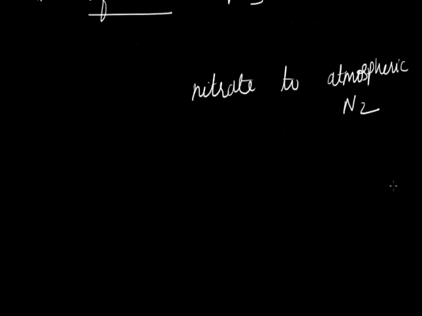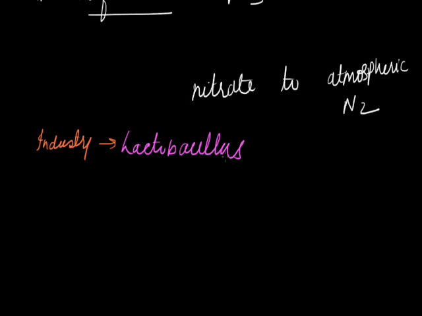In industry also, bacteria are used. The use of bacteria in industry is as follows. In the field of industry, the main use of bacteria is Lactobacillus. Lactobacillus bacteria help in the formation of milk products such as curd and cheese. This is only responsible for conversion of milk to curd. Some other activities are also there for bacteria.